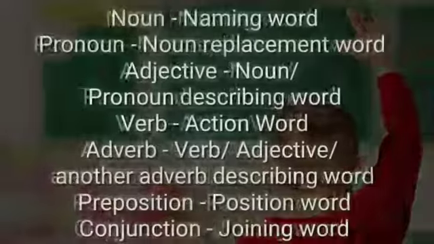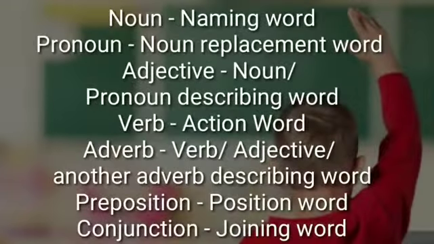Okay, now let's recapitulate. Noun is a naming word. Pronoun is a noun replacement word. Adjective is a noun or a pronoun describing word. Verb is an action word. Adverb is a verb or adjective or another adverb describing word. Preposition is a position word and conjunction is a joining word. Is it clear so far, children? Good.